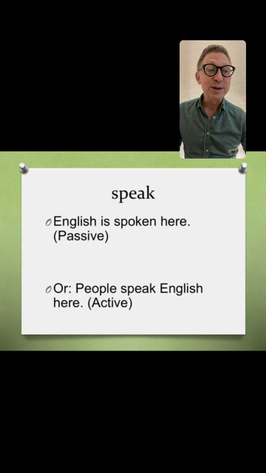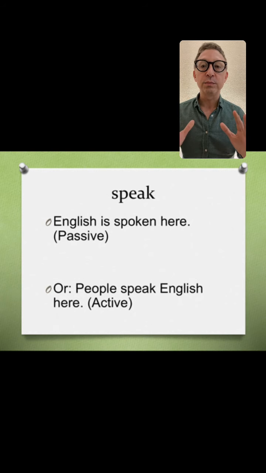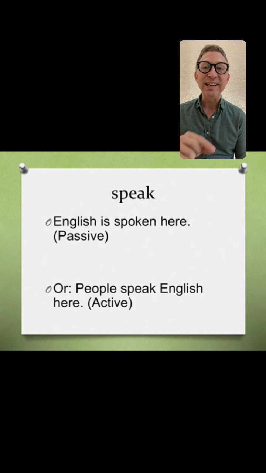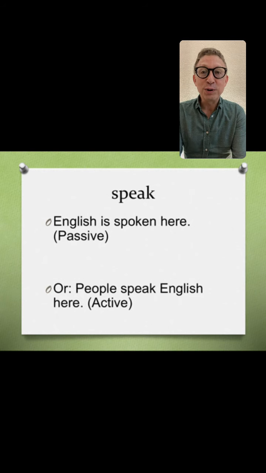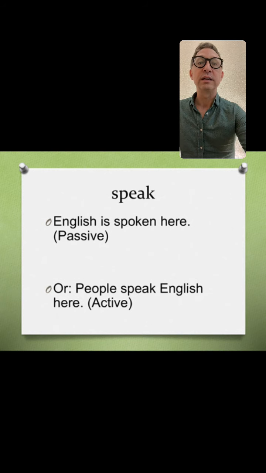All right, here is another one that's very interesting and deals with English, actually. And that is with the word speak. You often hear English is spoken here. English is spoken here, and we use it in the passive form. You can use it in the active form. People speak English here. But people isn't really so interesting. So it's far more interesting as a sentence to just delete it. English is spoken here. We know it's spoken by people, so we don't need to include that in the sentence.